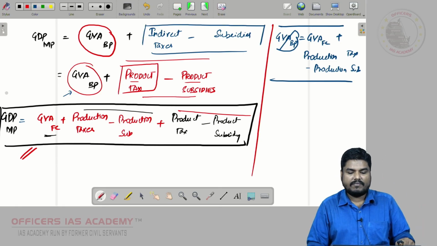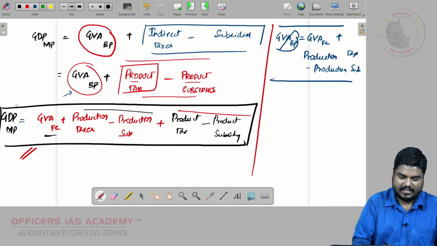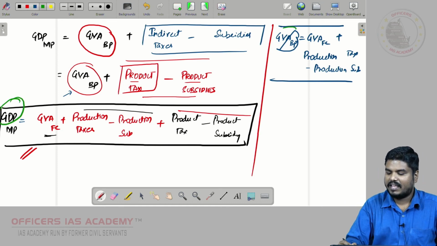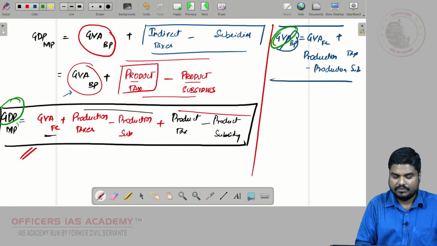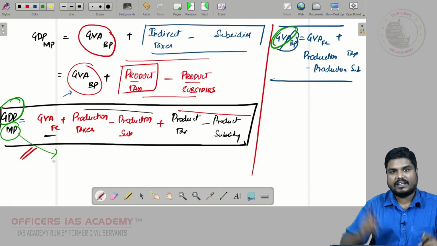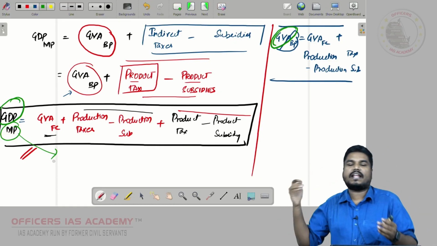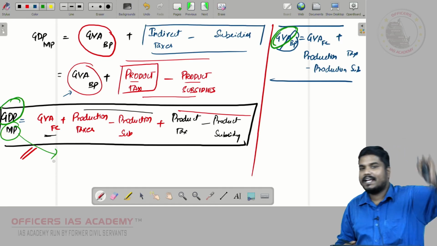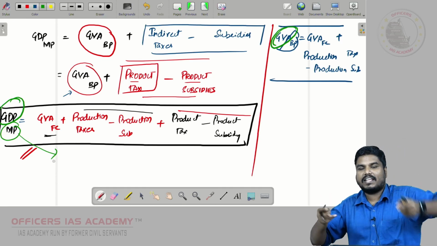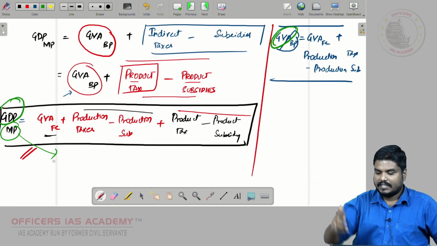So you compare GDP and GVA. Here we have GDP, here we have GVA. GDP gives you an idea of economic activity in the market, because once it comes to the market, we have product tax and product subsidy. So GDP gives you an idea about the economic activity in the market, the demand side.